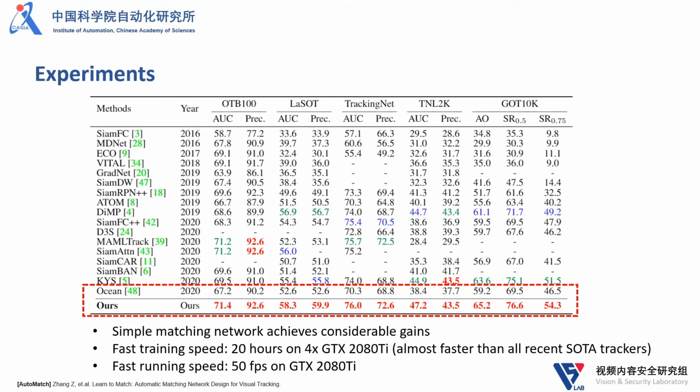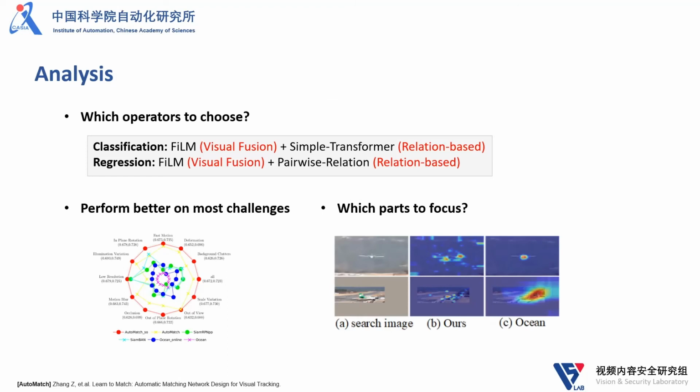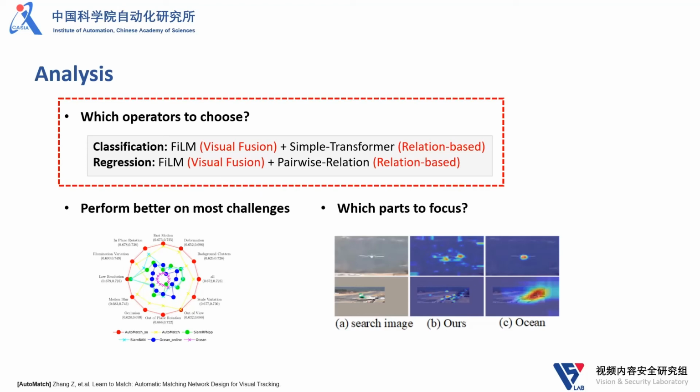We replaced the cross-correlation operator in the previous state-of-the-art tracker Ocean with our matching network. As shown in the table, it achieves considerable gains on multiple benchmarks. For example, on the most recent TNL2K, which was published in CVPR 2021, our tracker gets almost 10 points gain over the baseline tracker. It demonstrates the effectiveness of our work. One interesting observation is that the searched network contains both operators for direct visual fusion and relation-based ones, which indicates that operators with different working mechanisms can help each other.